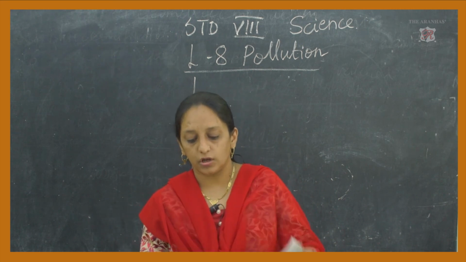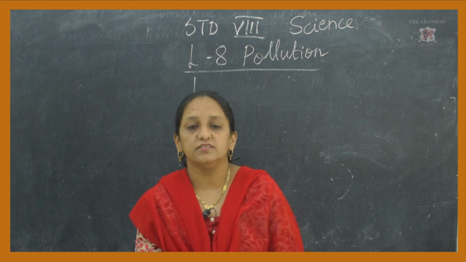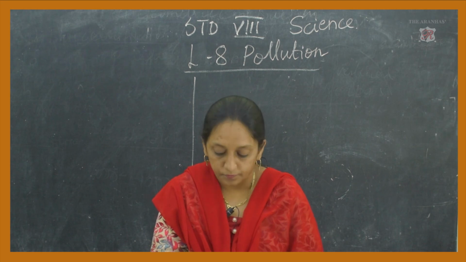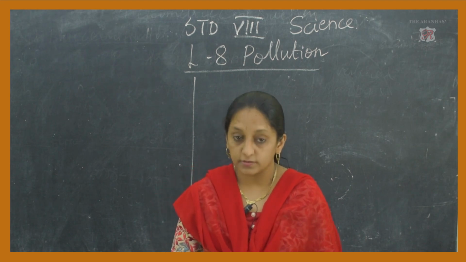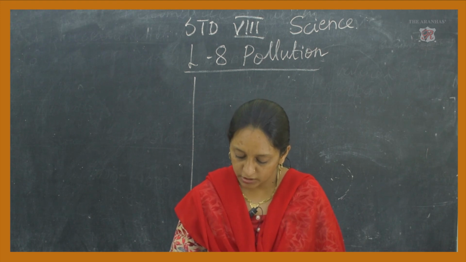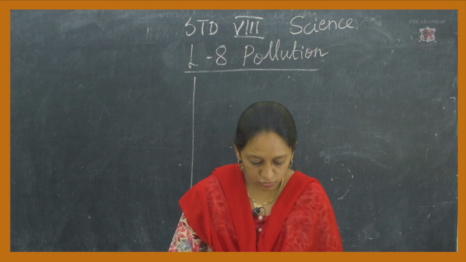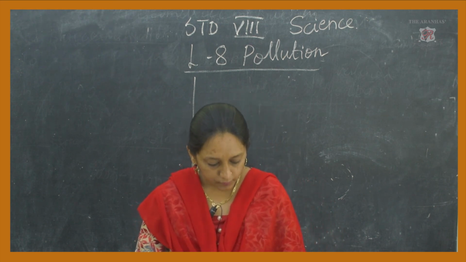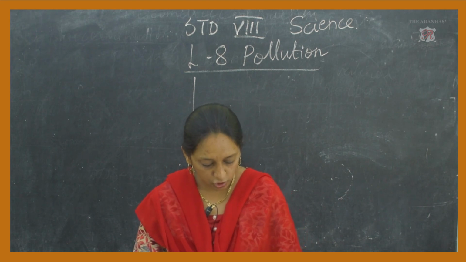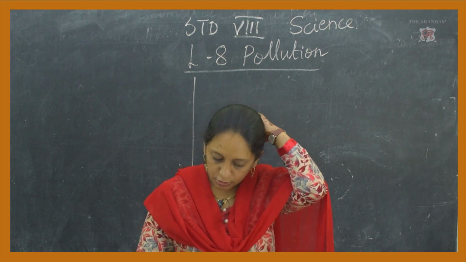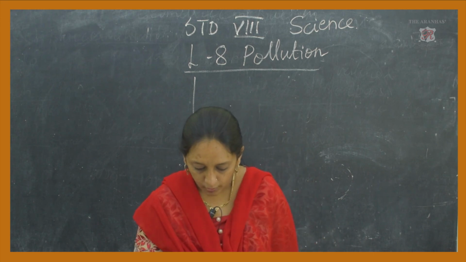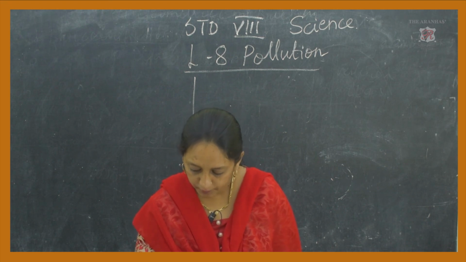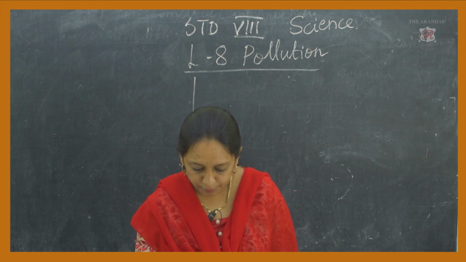So, students, this was all about the pollution chapter. Pollution is a general word, but there is a very detailed study about pollution. I hope everyone has understood all the points about air pollution, water pollution and sound pollution. Your homework is to solve the exercise question answers. In that they have covered the whole chapter: answer in short, true or false, everything is given here. What is pollution, what are pollutants, what is acid rain, what is greenhouse effect, everything is covered in the exercise. If you solve it, you will be thorough with all the points.